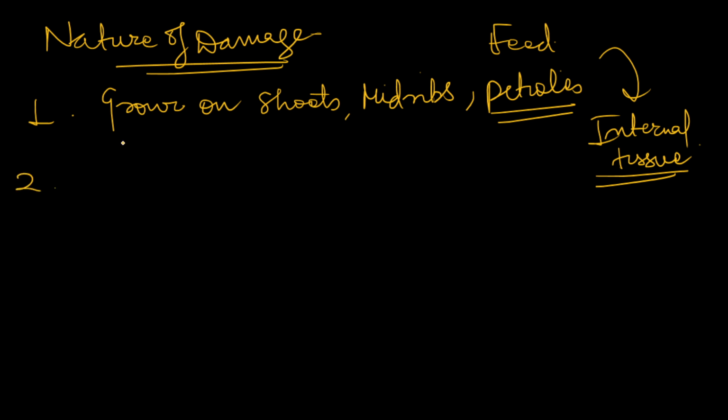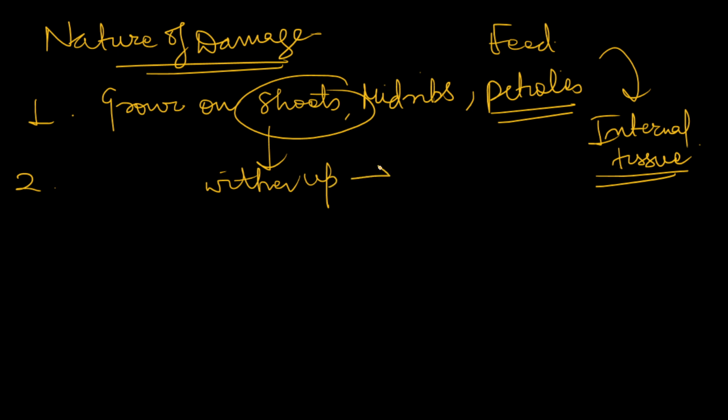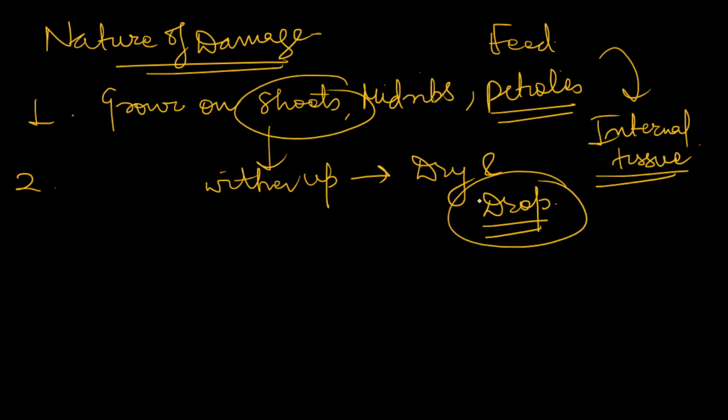Secondly, the affected shoots, suppose they are feeding on shoots, so these shoots will wither up, and you will see that the plants will dry up and drop. Dropping becomes very common in plants which are highly affected by pests.